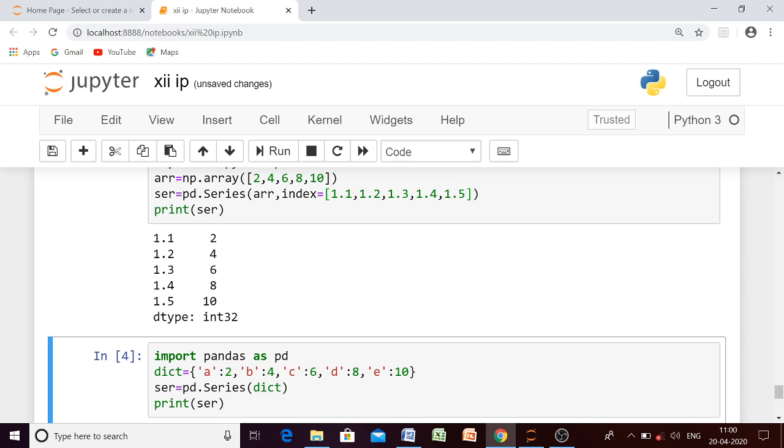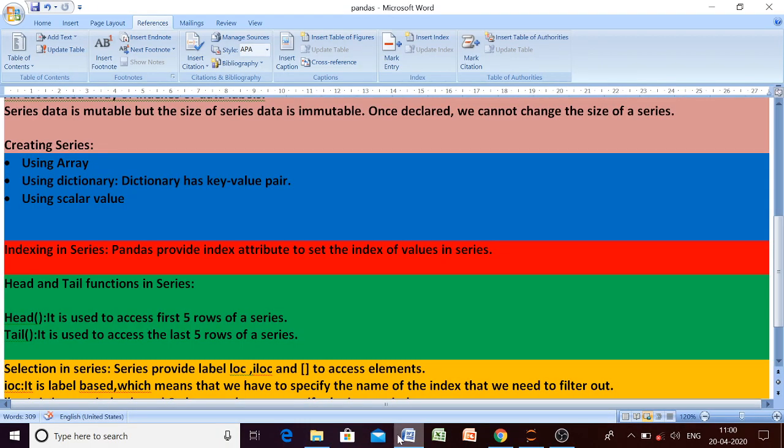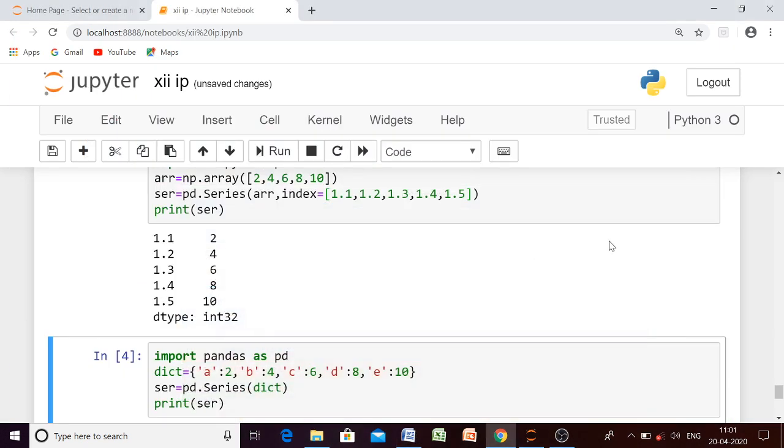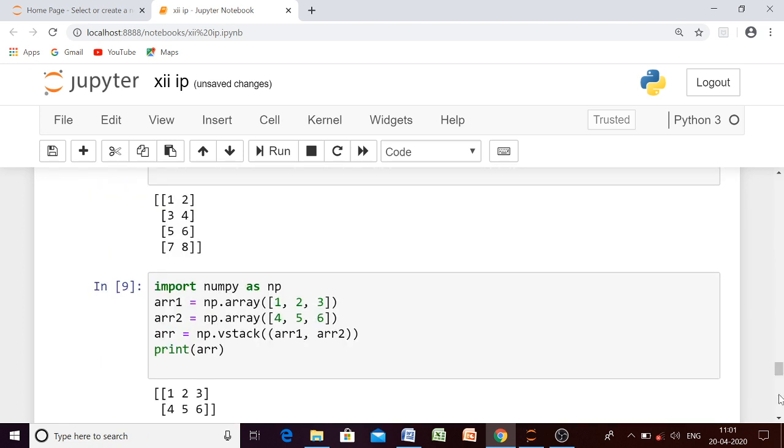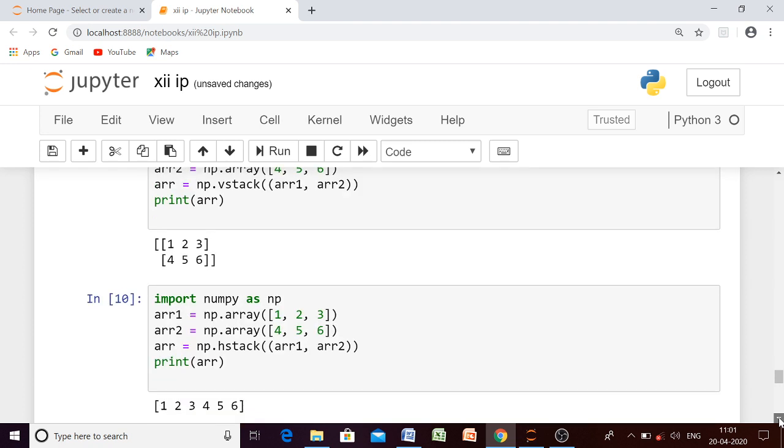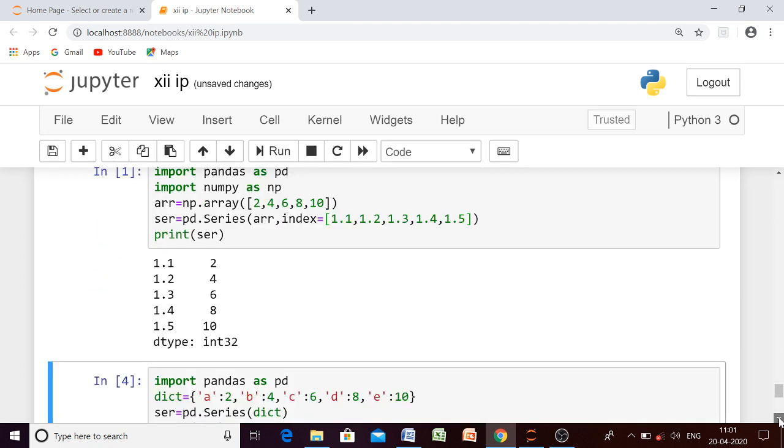Now let us move to the next section. So the third one is using a scalar value. Already we have discussed how to create series using array and using dictionary. Then we will discuss how to create series using a scalar value. What does scalar value mean? If we want to keep the same value throughout the series, then how do we create the series? Let us check.